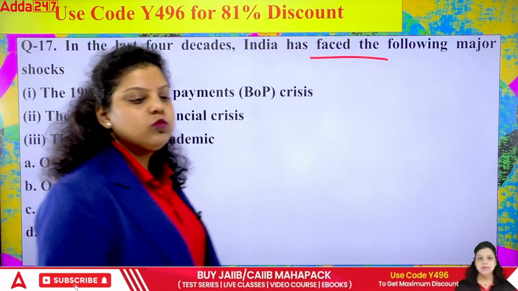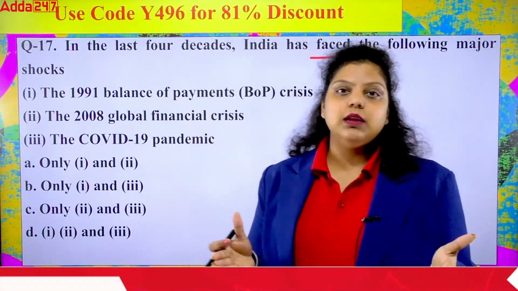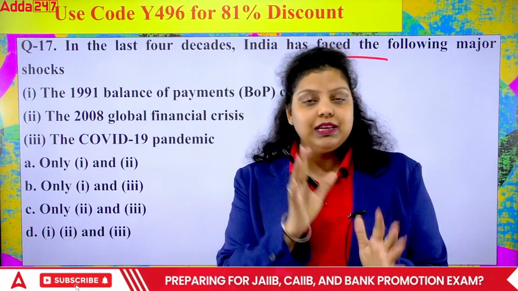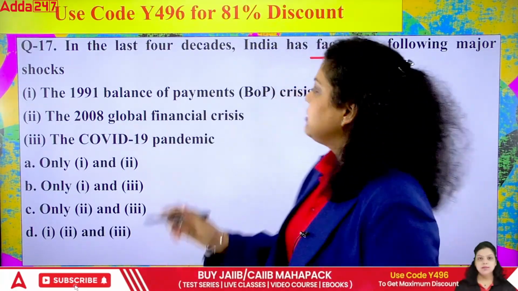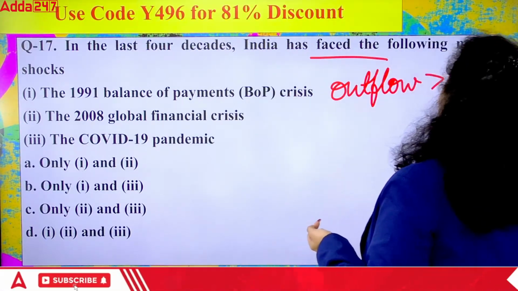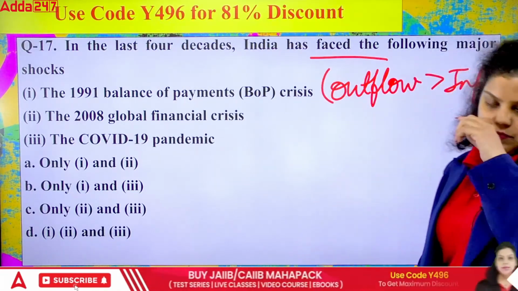So balance of payment is what? Simply, balance of payment means the systematic statement of all the economic transactions between India and the rest of the world in a financial year. That is the balance of payment. And crisis means the outflow was more than the inflow in the country at the time of 1991. That's why we faced the balance of payment crisis.